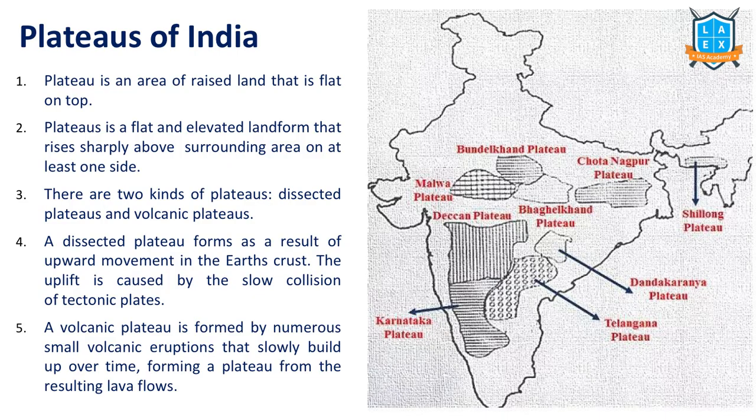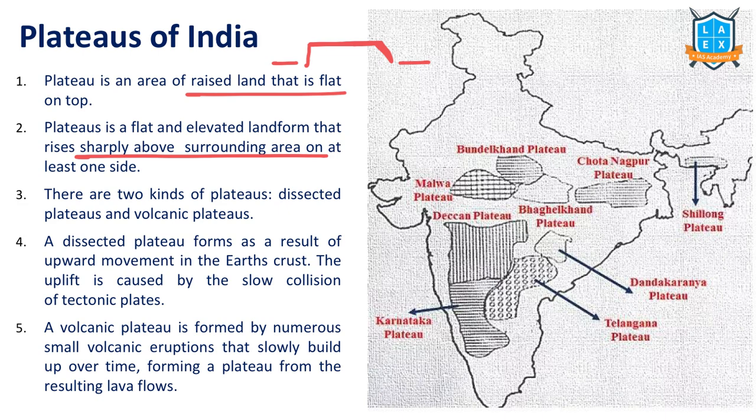First of all, let us understand what we mean by plateau. A plateau is a raised land that is flat on the top. Mountains are also raised parts over the land, but they are not flat. Plateaus are flat. They have a raised platform at least from one side, or from both sides. Plateaus rise sharply above the surrounding area from either of the sides.